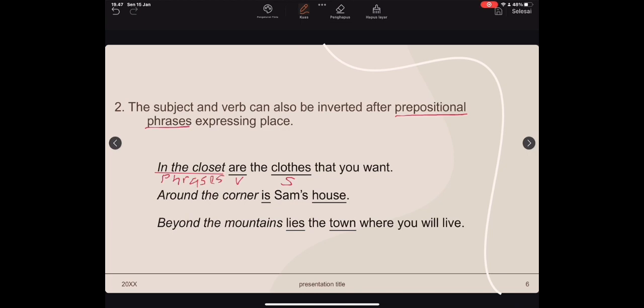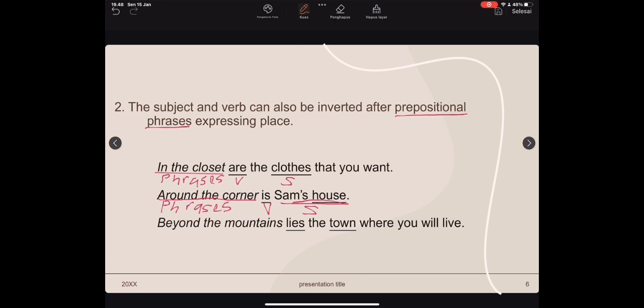The second example: around the corner is Sam's house. So, in the sentence, the verb is "is" and the subject is "Sam's house". We can see that "around" is a preposition, just as "in" is also a preposition. In the sentence, "around the corner" is not the subject, but "Sam's house" is the subject.